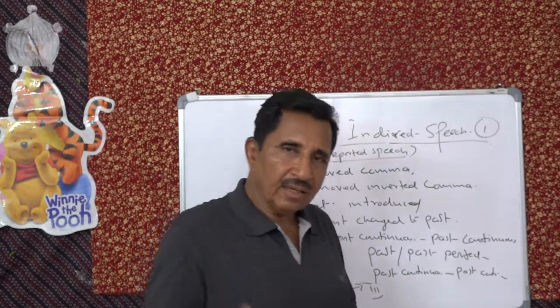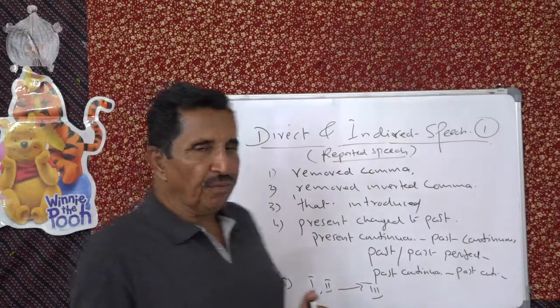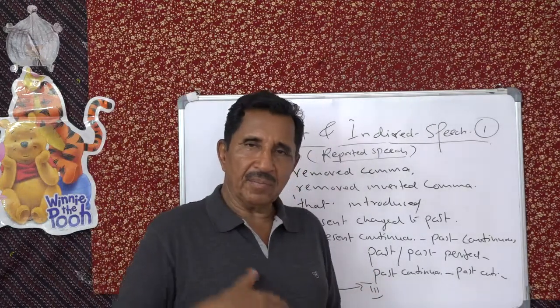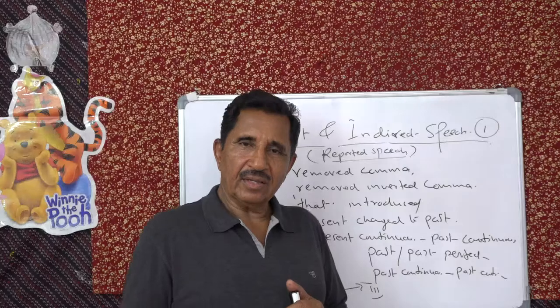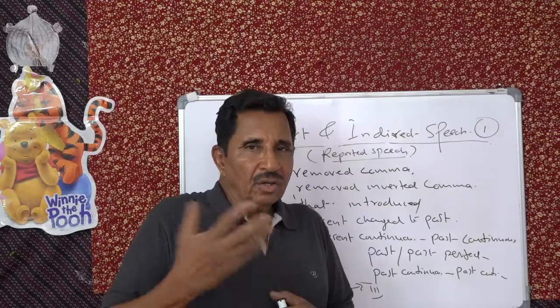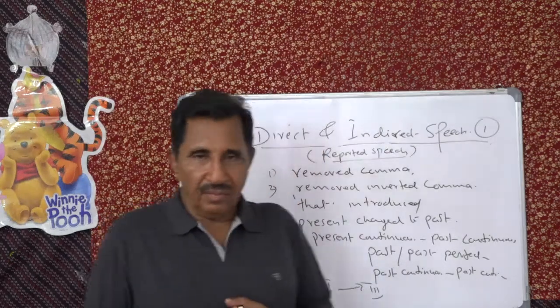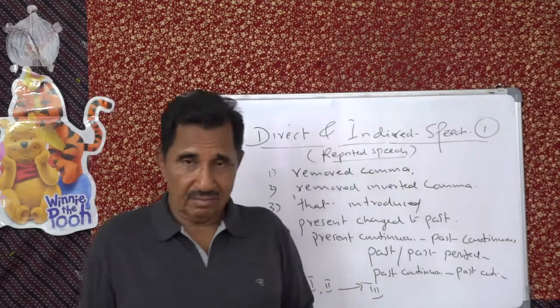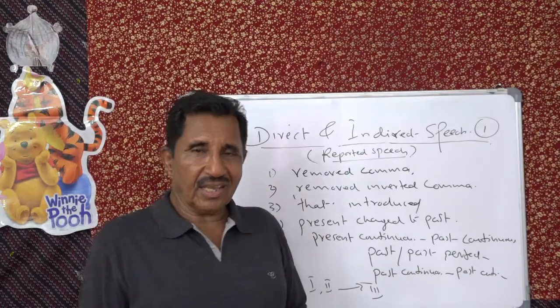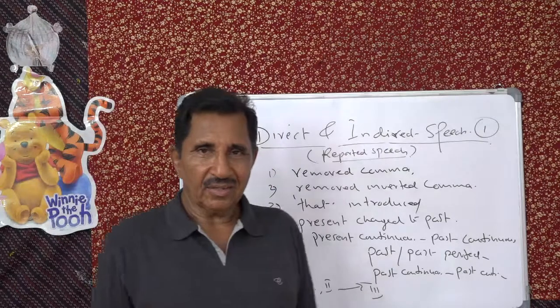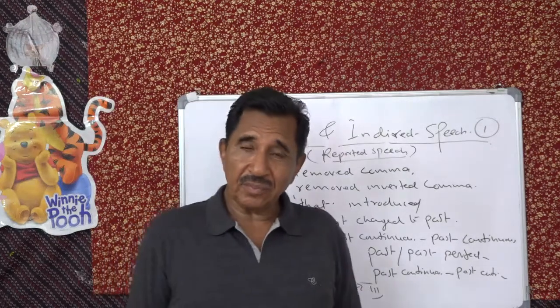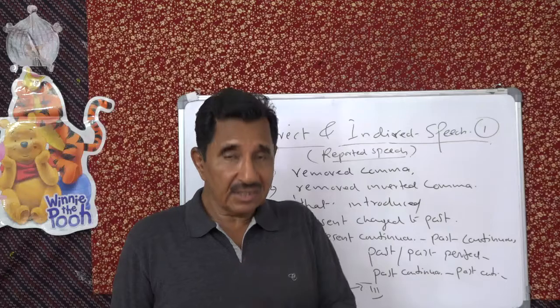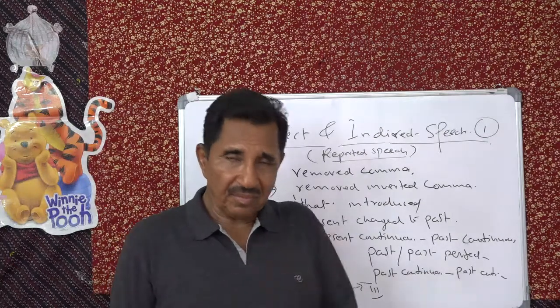And there are also other forms. Me will become him or her. Possessive pronouns: mine will become his, my will become his.